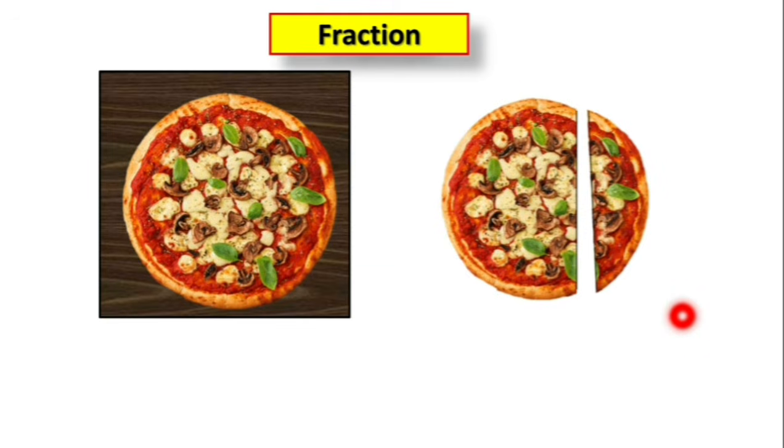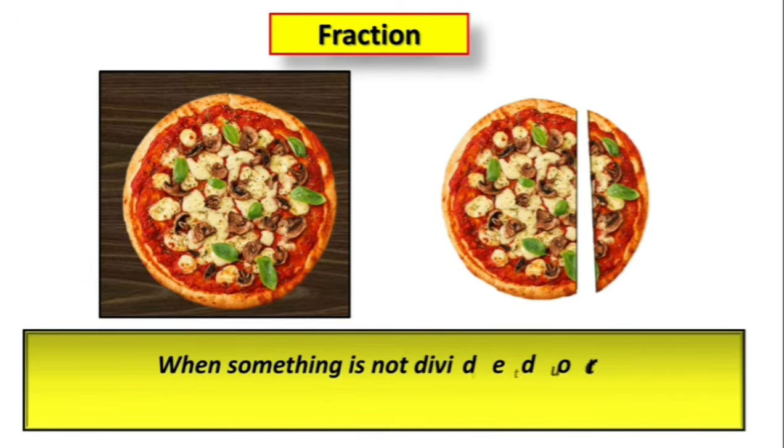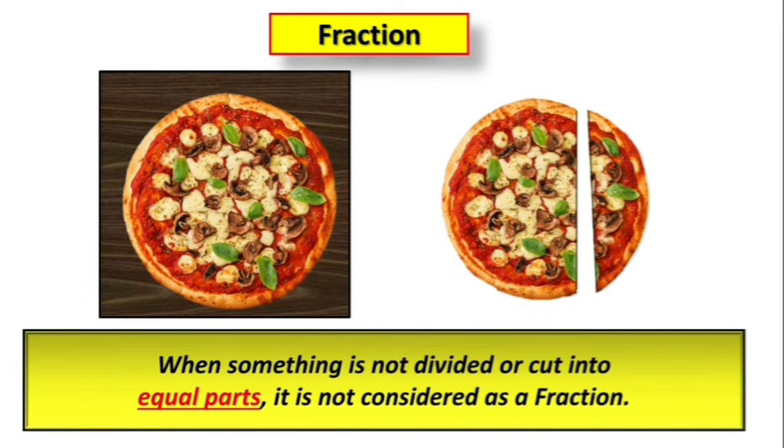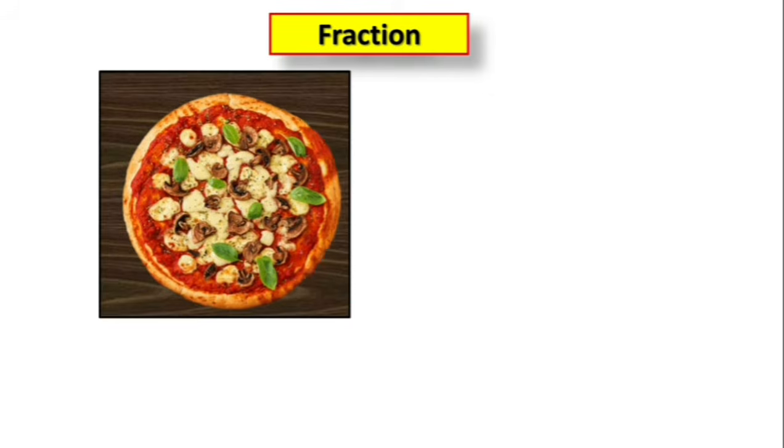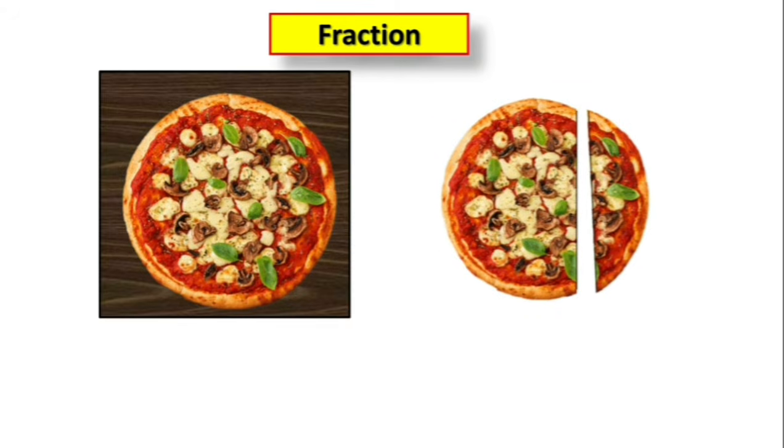Therefore, children, it is very important to understand that when something is not divided or cut into equal parts, it is not considered a fraction. Children, we have learned that when something is divided into equal parts, each part is called a fraction. But here, this pizza is not cut into equal parts. That's why this is not considered a fraction. So children, pieces of watermelon and pieces of pizza are not fractions.